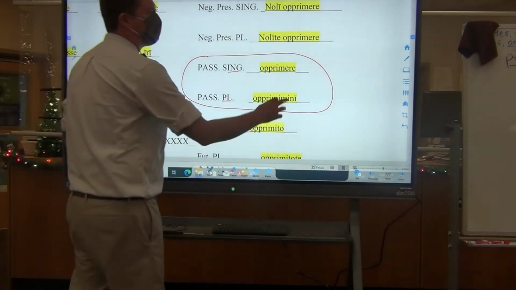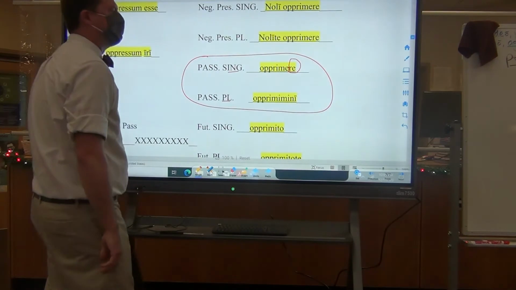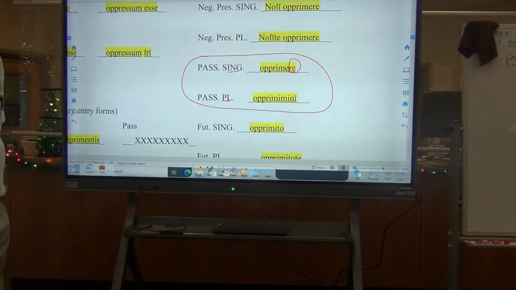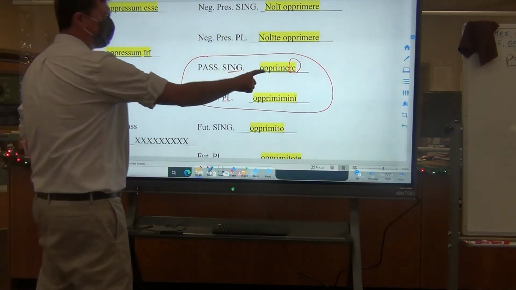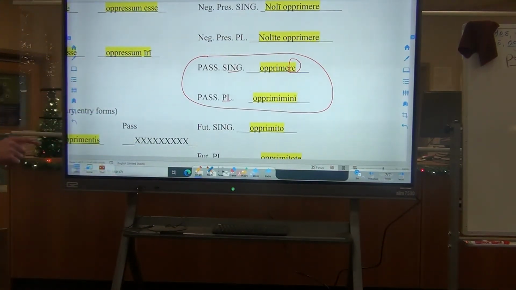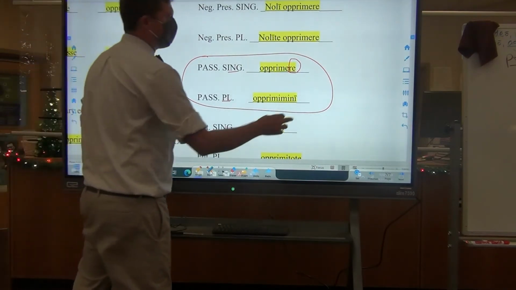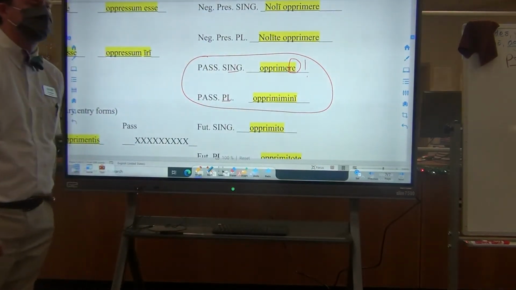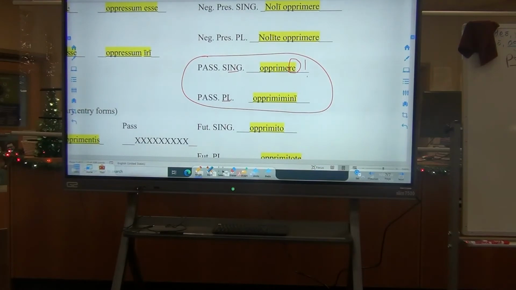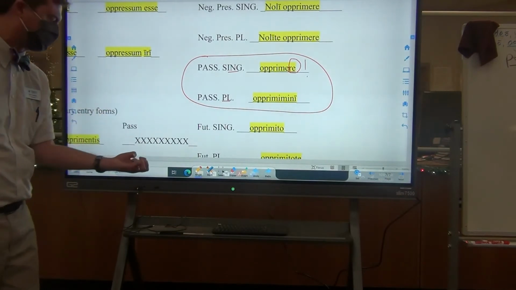But instead of using a -ris ending, the passive imperative always uses the alternate -re. So when I look at this form, opprimere, I should on this chart be able to find it two other instances. Now, if it were in context to have an exclamation point, then I know that it's the imperative command, be crushed. I'm putting a lot of money on your opponent, so be crushed.